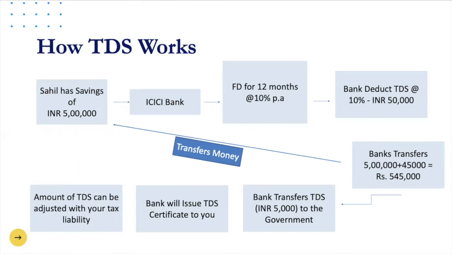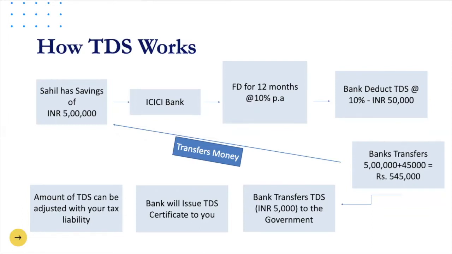Sahil has savings of INR 5 lakhs and he goes to ICICI Bank to make a fixed deposit for a period of 12 months. You get an attractive rate of return of 10%, so the total return expectation of Sahil is 50,000. At the end of the 12th month, the bank transfers Sahil 5 lakh plus 45,000, that is 5 lakh 45,000, instead of 5 lakh 50,000. So what is the missing 5,000? That is the TDS which the bank deducts and transfers to the government.